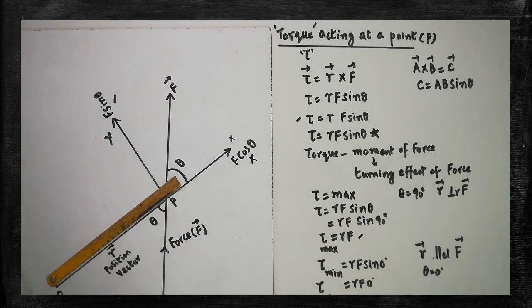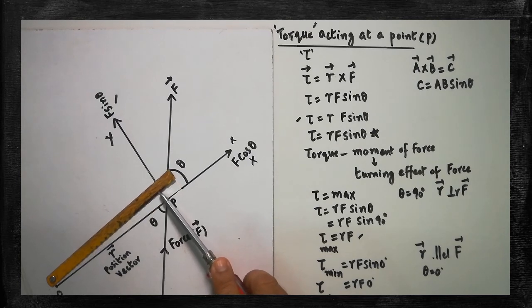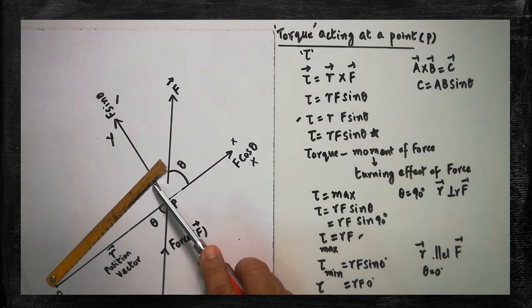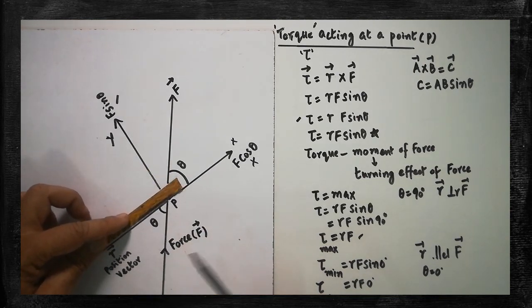For example, again I will demonstrate this. I am applying a force in this direction. Look at that. R is acting in this direction. I am applying force in this direction. Look at that. This is the application of the force. F is acting in this direction. R is acting in this direction. Are you clear? F and R are perpendicular to each other. Now what happens? Maximum amount of torque is acting. So let's see the second case.